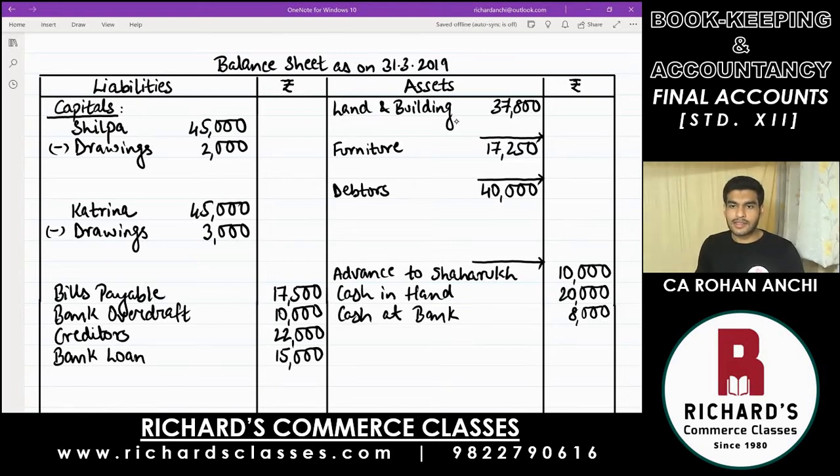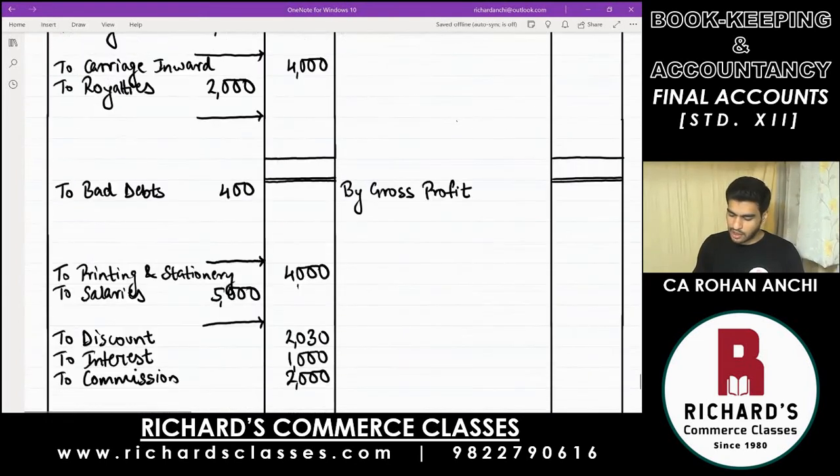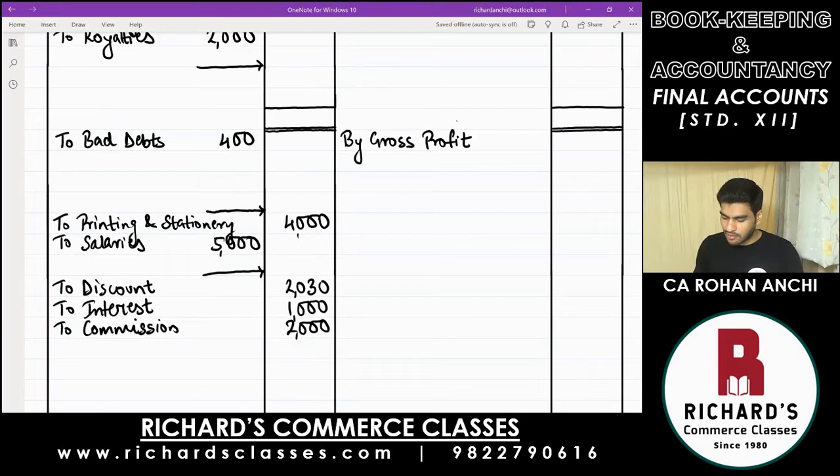Then next is interest received. That is an income in profit and loss account. The first line will be for gross profit and next will be for interest received. So by interest received, that is 1,500.